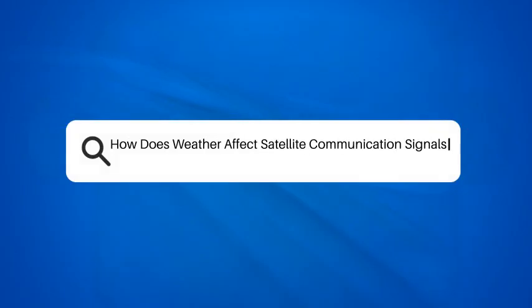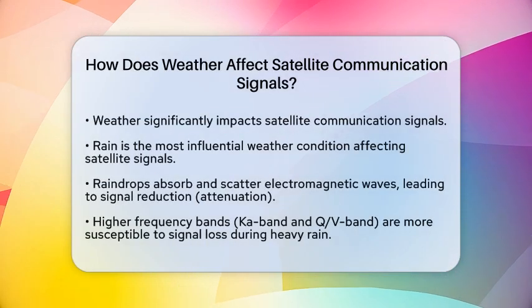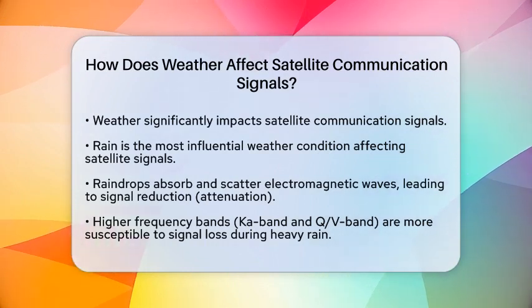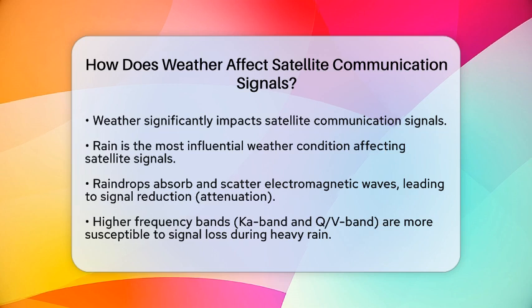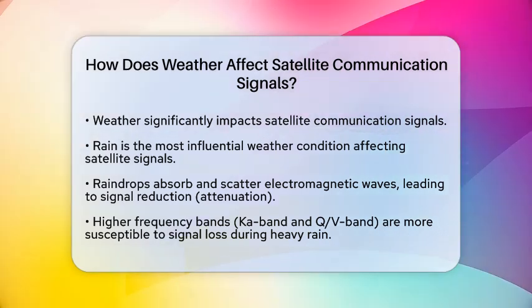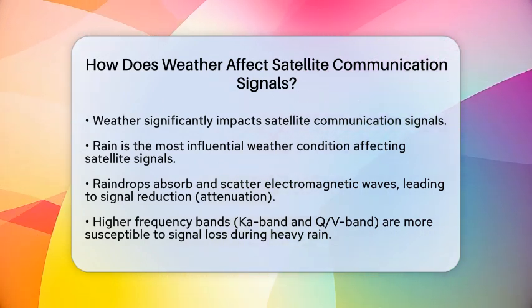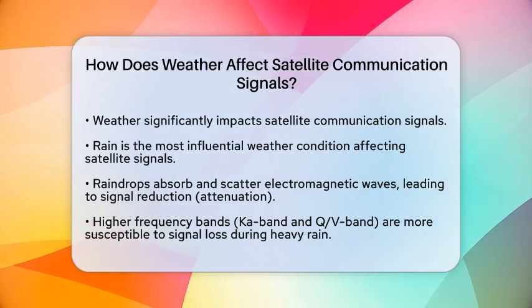How does weather affect satellite communication signals? Have you ever wondered how rain, humidity, or even thunderstorms impact the signals that satellites send and receive? Weather plays a significant role in satellite communication, affecting how well these signals travel between satellites and ground stations. Let's break down the various weather factors that can influence satellite communication signals.